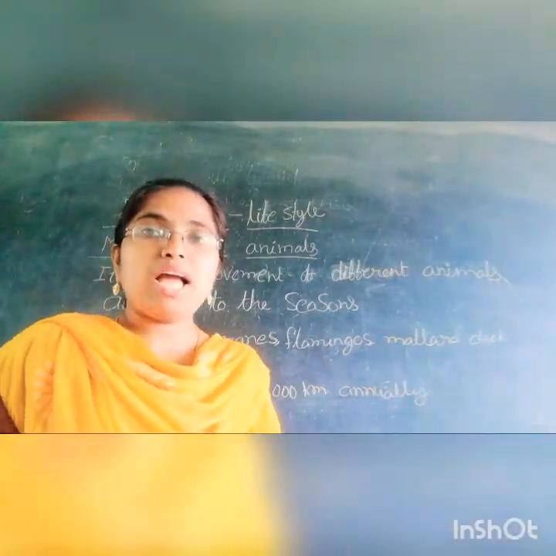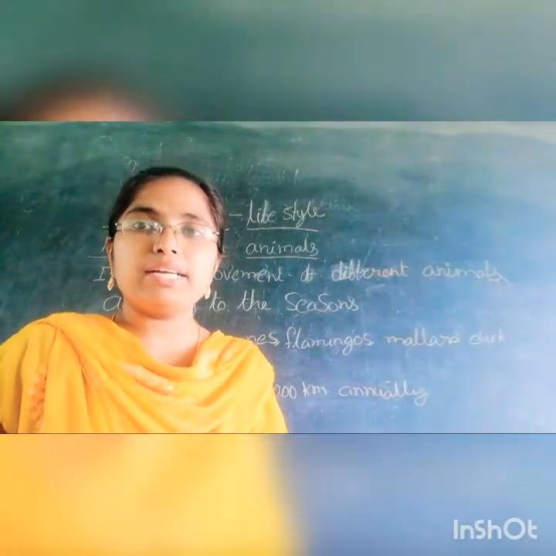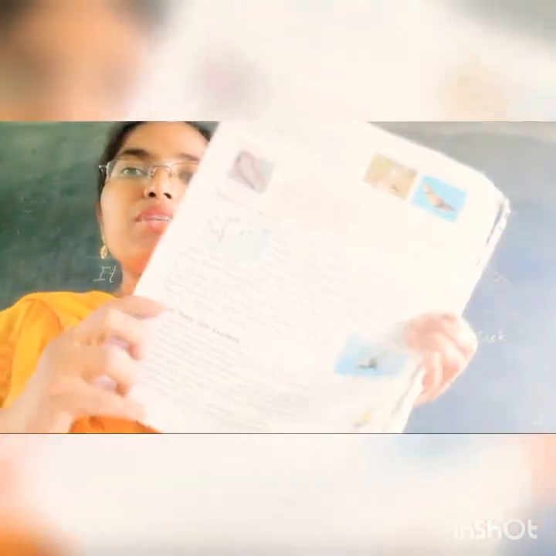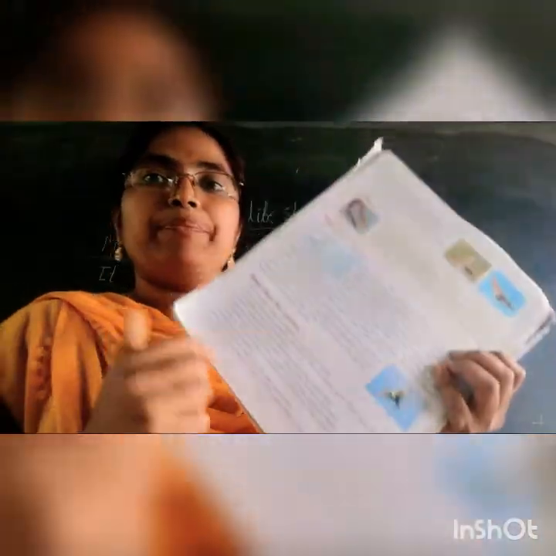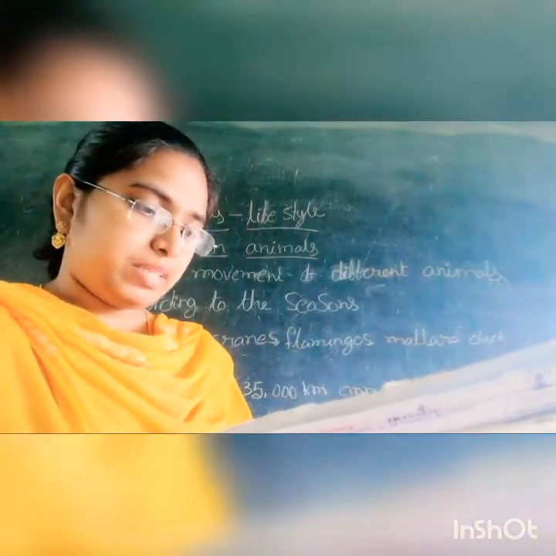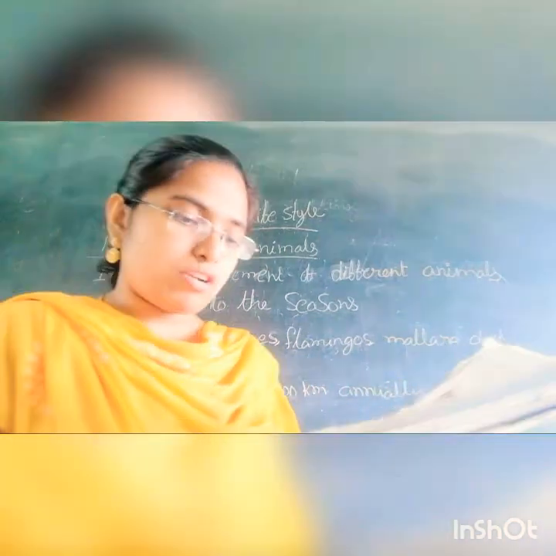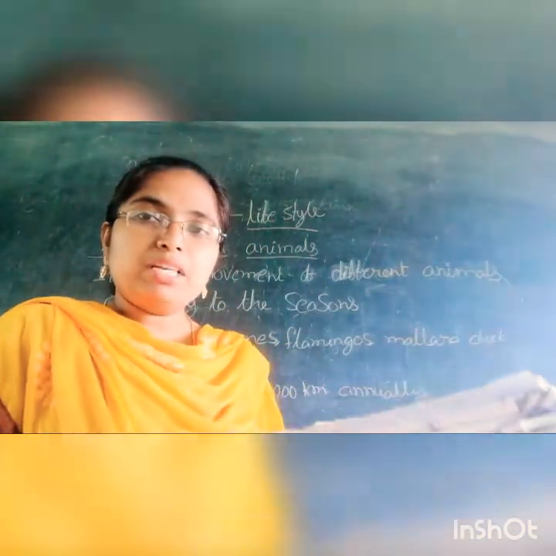Next, what you have learned. On page number 211, our chapter is completed. So, what have you learned in this chapter? See, there are points here. I will read, you can see. The environment where an animal lives is called its habitat. I already told you.